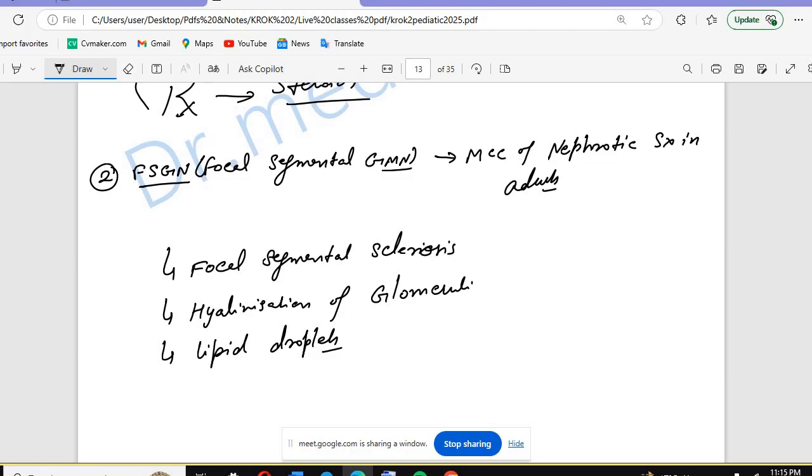Okay, so this is basically focal segmental glomerulonephritis. Focal segmental glomerulonephritis is the most common cause of nephrotic syndrome in adults. And you are going to see focal segmental sclerosis. The glomeruli will become hyalinized, and there will be lipid droplets.